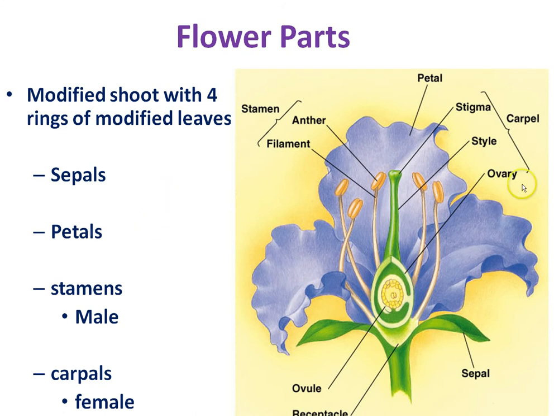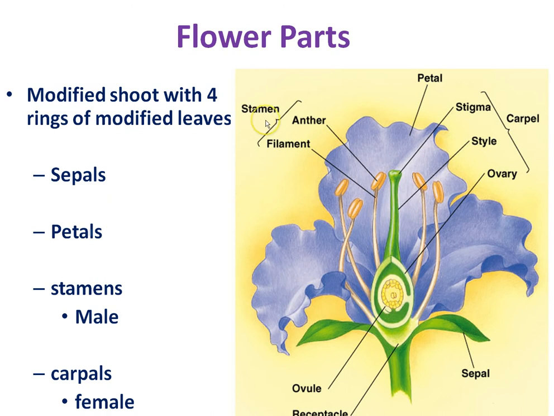Flower parts, you should know this. Carpel, that's the female part of the plant. Stigma is the landing pad for pollen. Style is just the neck that leads to the ovary. The ovary will become the fruit in an angiosperm. So the apple developed from the ovary. Within the ovary are ovules. These ovules become the seeds. So when you eat something like an apple, the ovules within the flower of the apple plant became the seeds, and the outside ovary became the fruit of the apple.